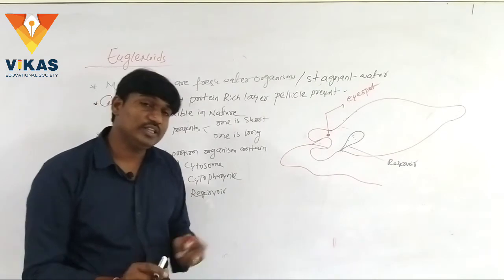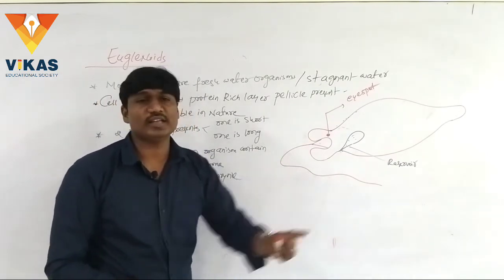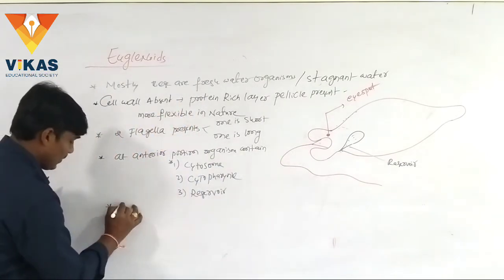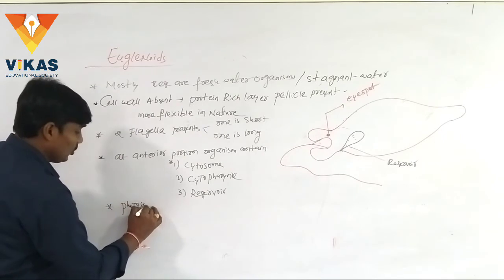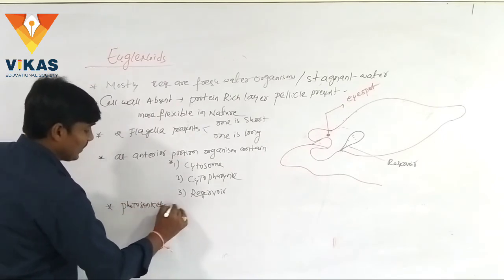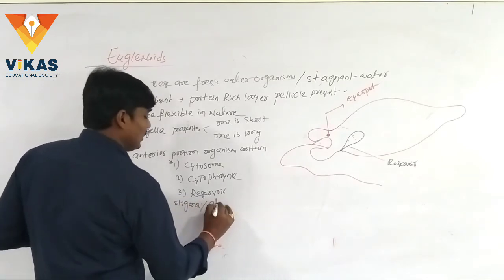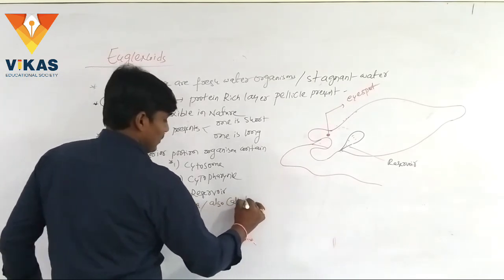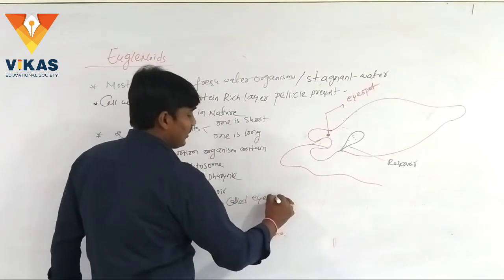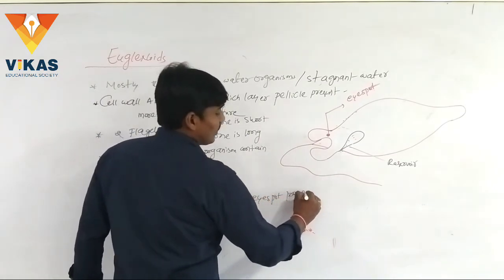The photosynthetic stigma is also called the eye spot.